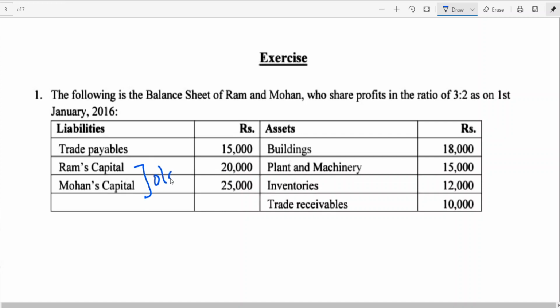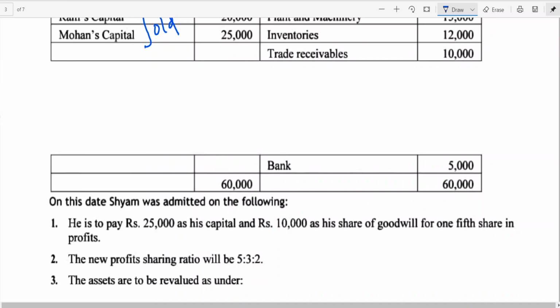Buildings, plant and machinery are shown at book values. You understand, book values. Bank balance has been given. On this date, Shyam was admitted on the following terms. He is to pay 25,000 as capital, 10,000 as share of goodwill for 1/5 share.